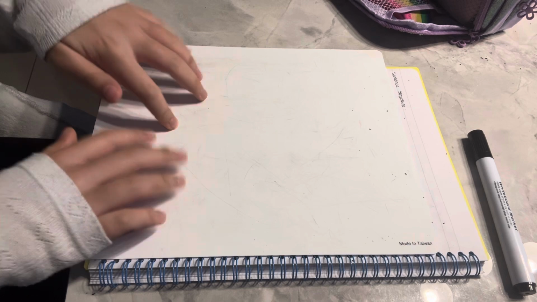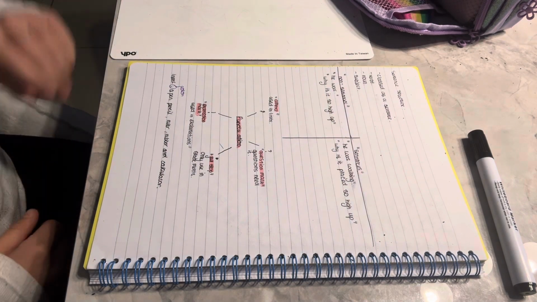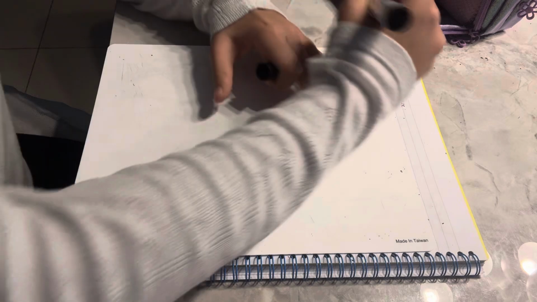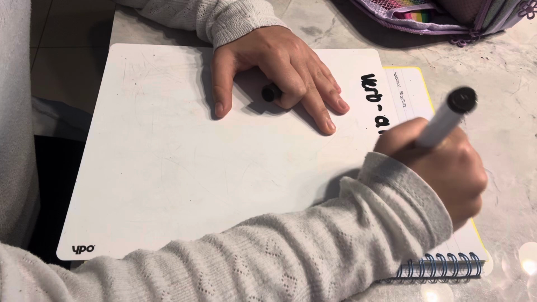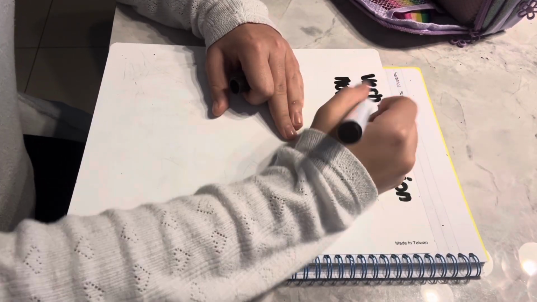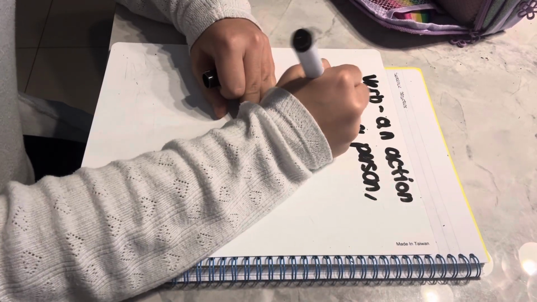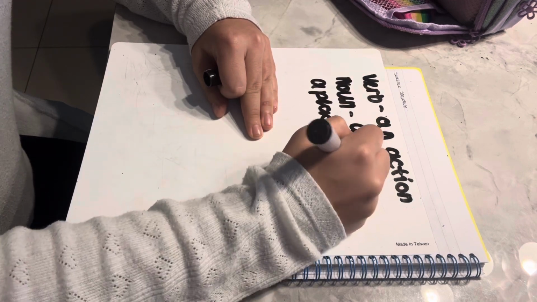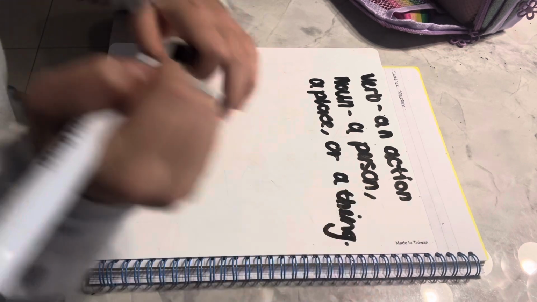And today I'm going to be teaching you about sentence structure. Let's get into it. In order to be classed as a sentence, you will need a verb and a noun in your sentence. And you will need to know the difference between these two. A verb is simply an action, okay? And a noun is simply a person, a place, or a thing. A noun could be all of these things, meaning that there can be multiple in a sentence.